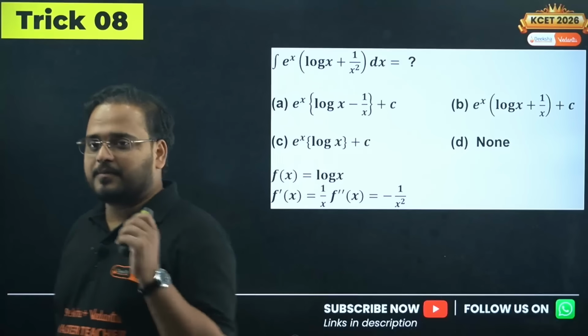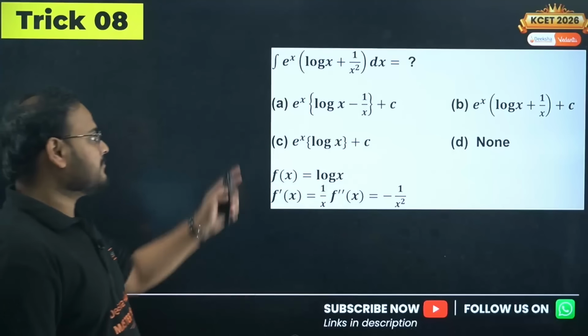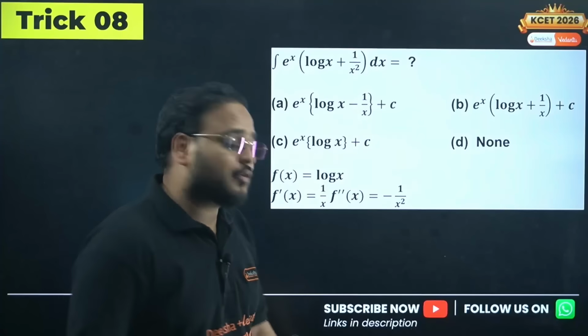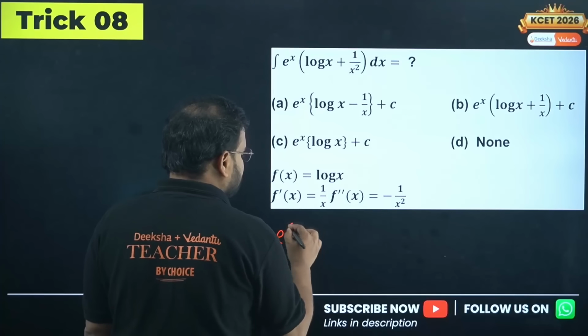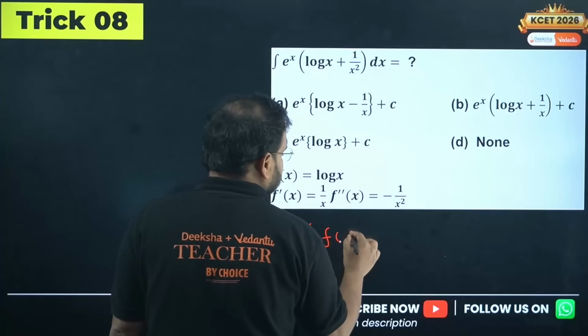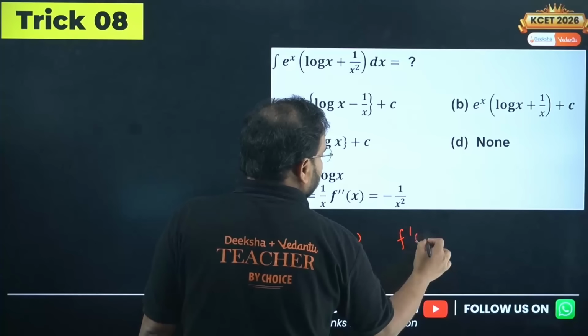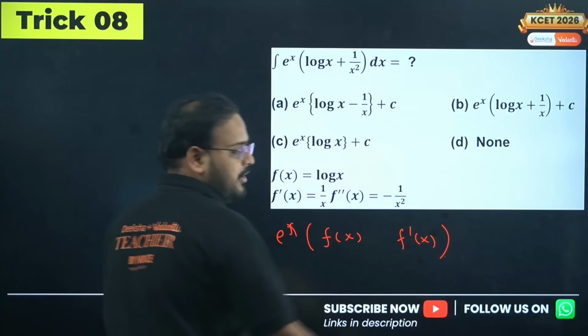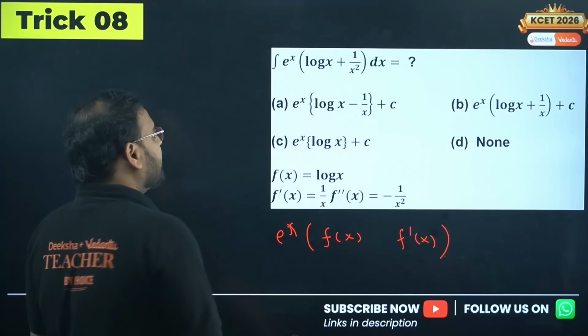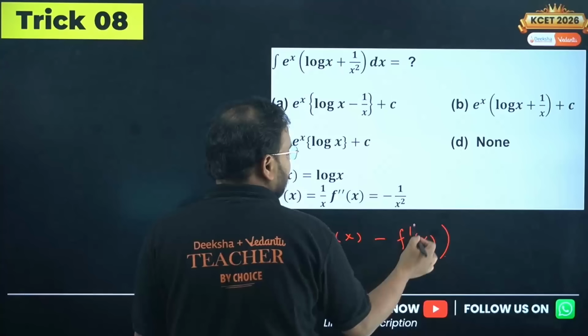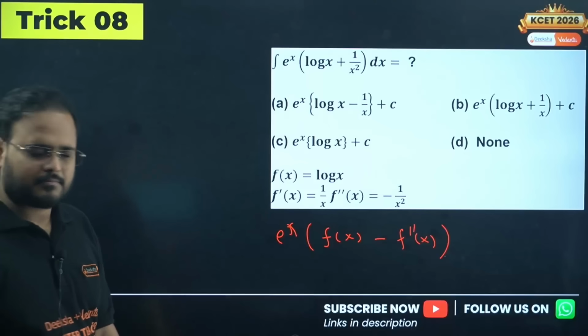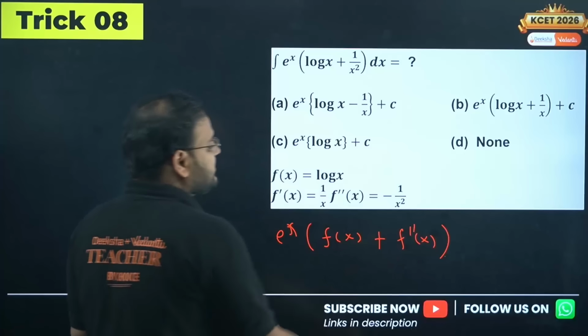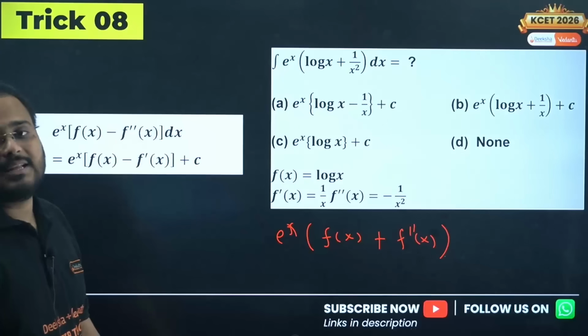Okay, next one, trick number 8. This is the property of what? We have seen this property, remember, e power x times fx plus f dash of x, we have seen, right? We have seen this equals e power x fx, but this is a property where you have e power x times fx minus f double dash of x, plus f double dash of x. When you have this, then the property comes like this, sorry,